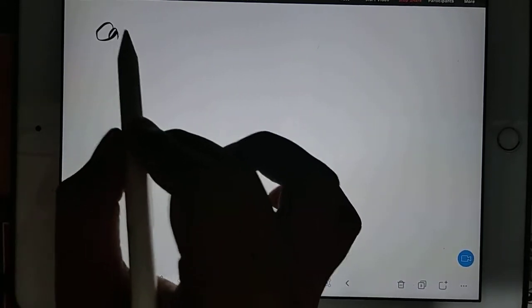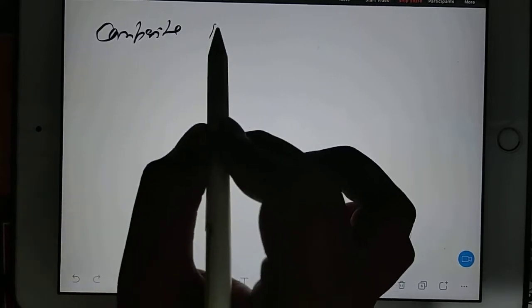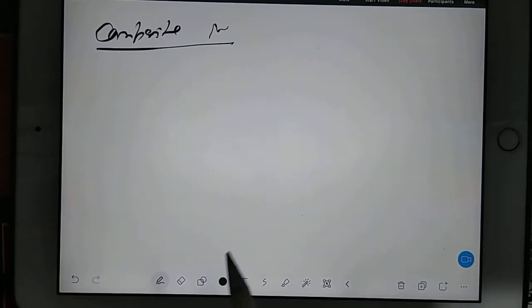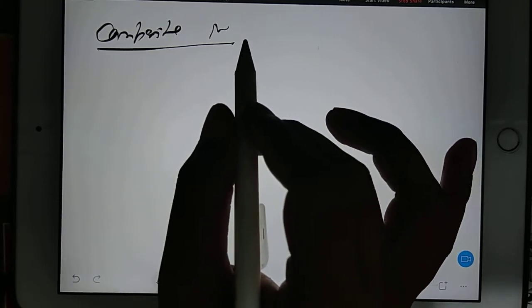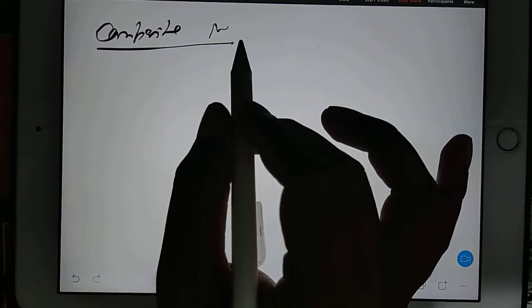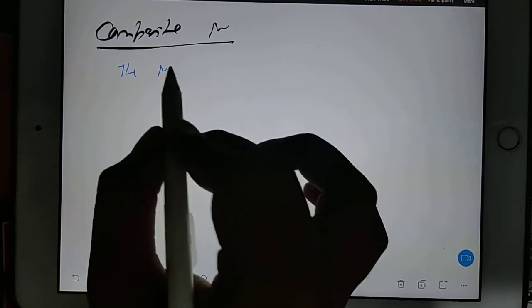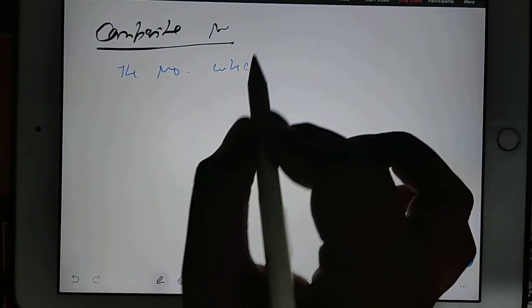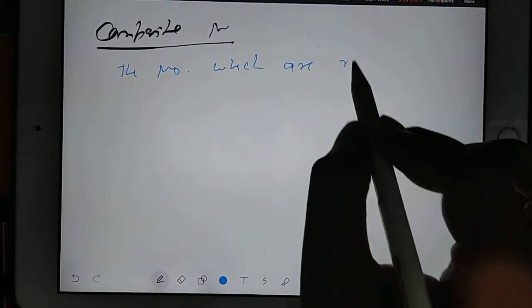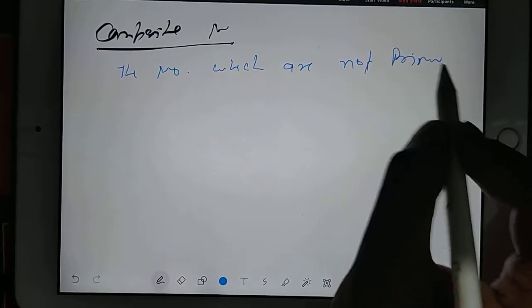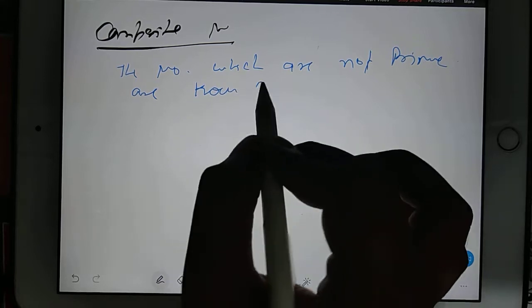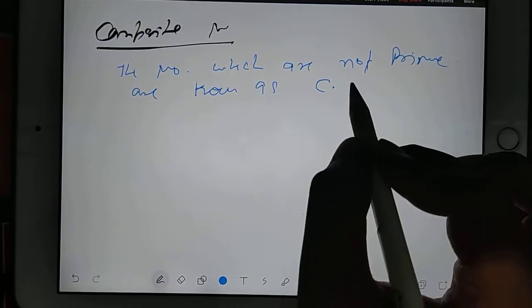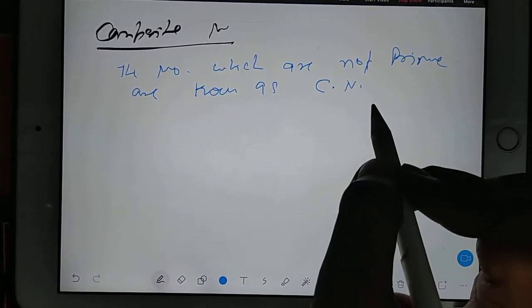Then you have another heading as composite numbers. Very simple. Non-prime numbers. The numbers which are not prime are known as composite numbers. You write the full form.